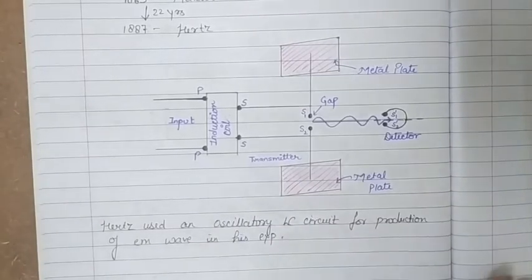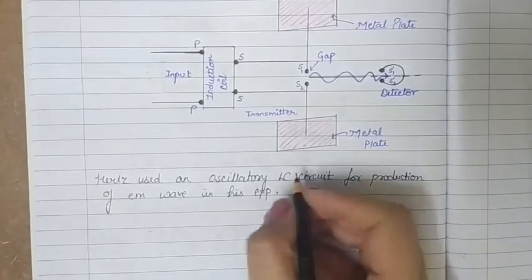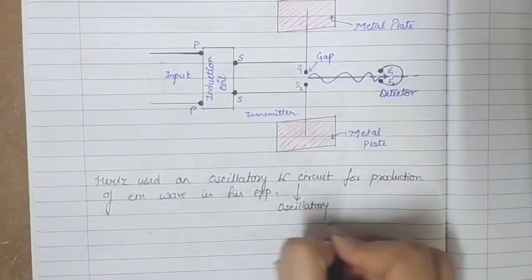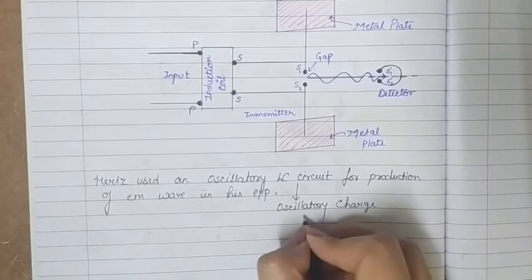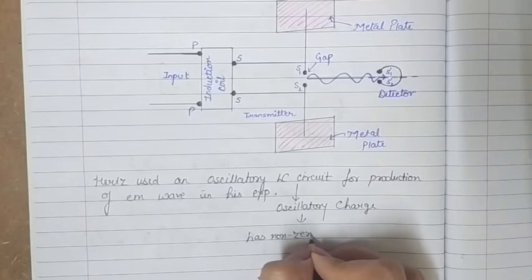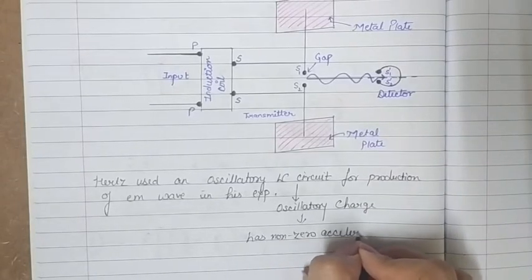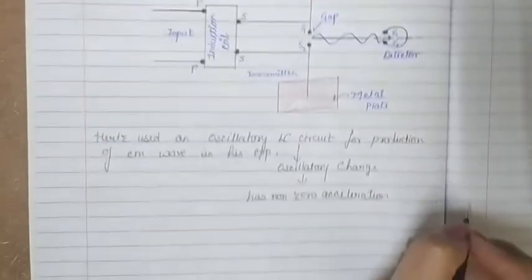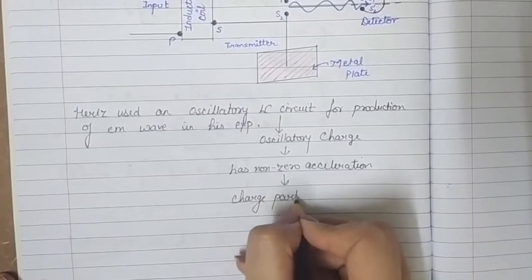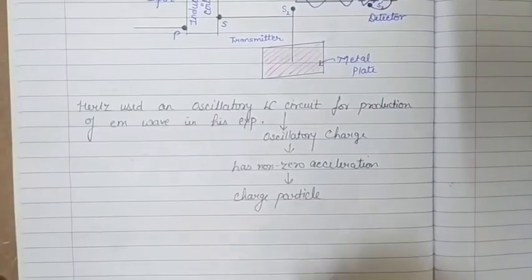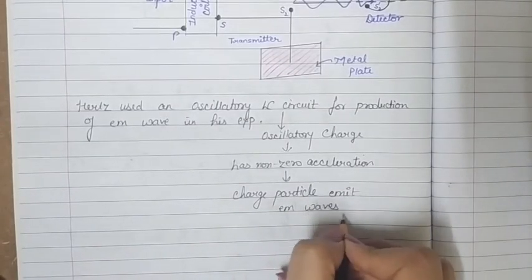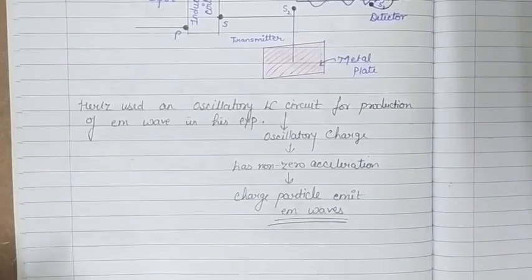The reason for using an LC oscillatory circuit is that there exists an oscillatory charge, which means the charged particle has non-zero acceleration, and if there exists some acceleration, that charged particle emits electromagnetic waves. So this is how the electromagnetic waves are produced in the experiment.